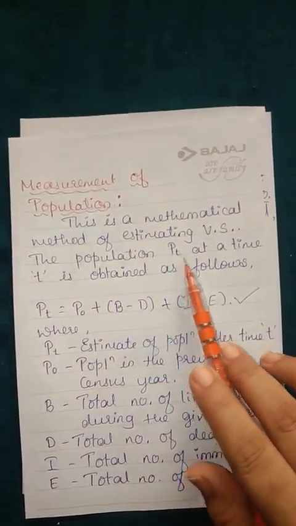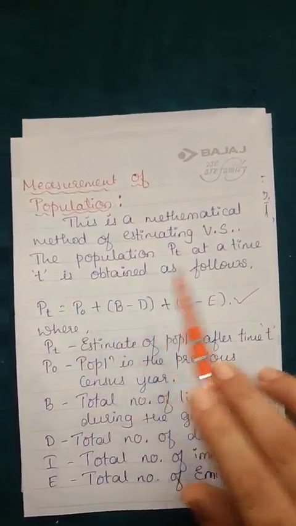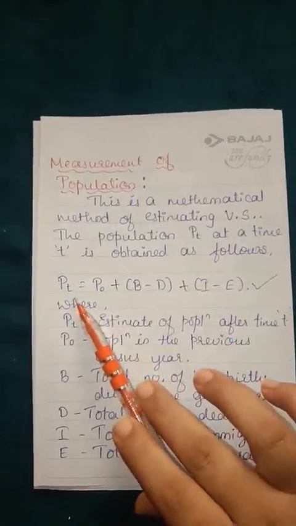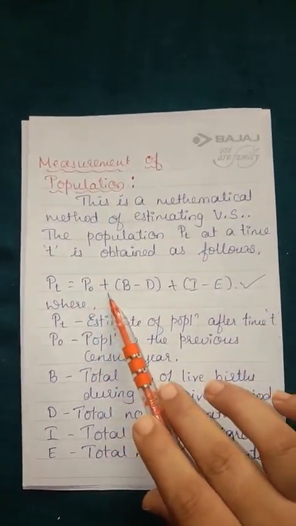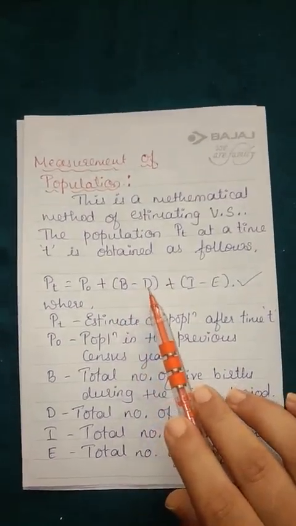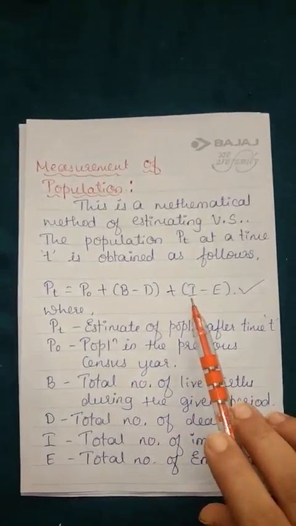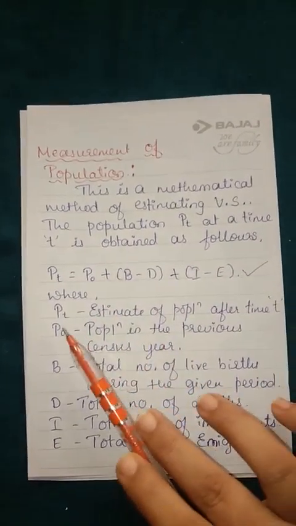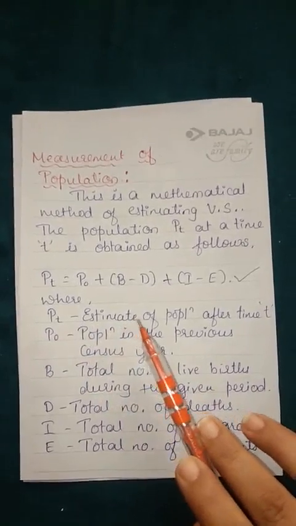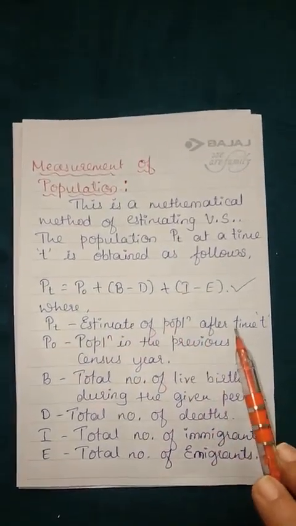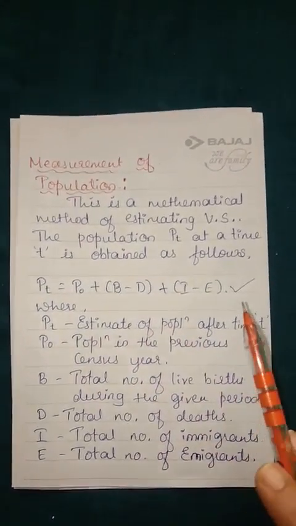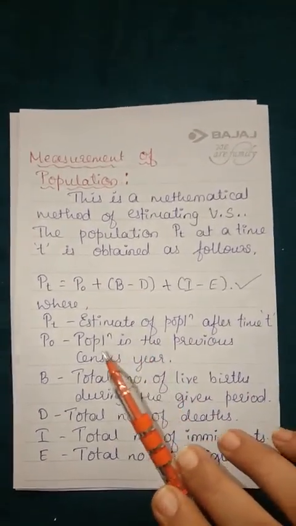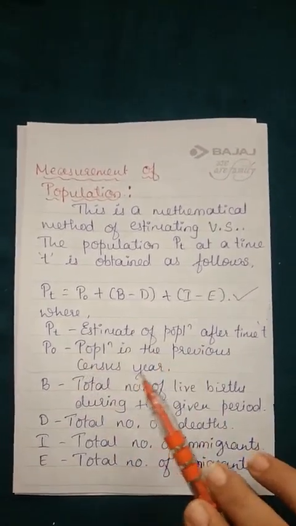The population PT at a time t is obtained with the help of this formula. So what is this? PT is equal to P naught plus birth minus death plus immigrants minus emigrants. Where, if you see this, PT is the estimate of population after time t, means after the particular time, for the next year we are going to study the population, and P naught is the population in the previous census year.